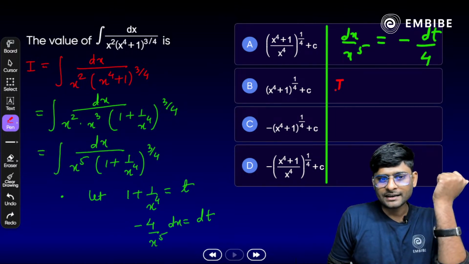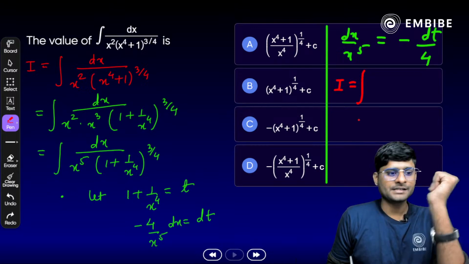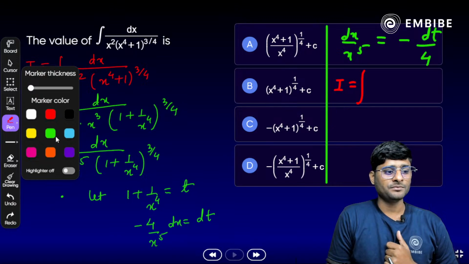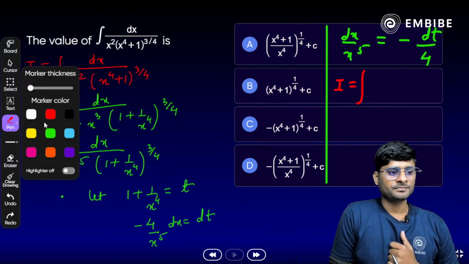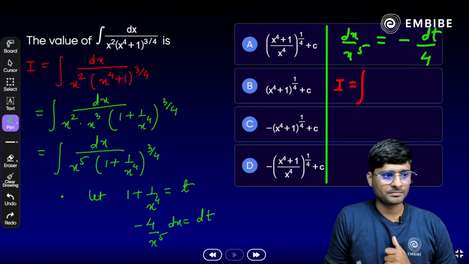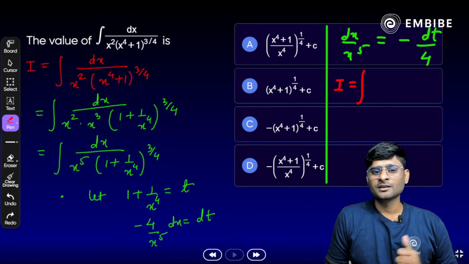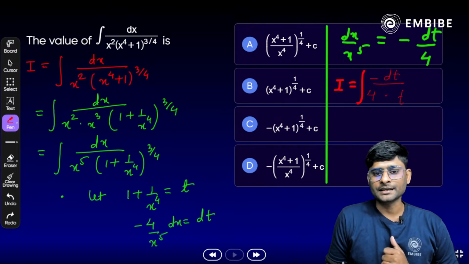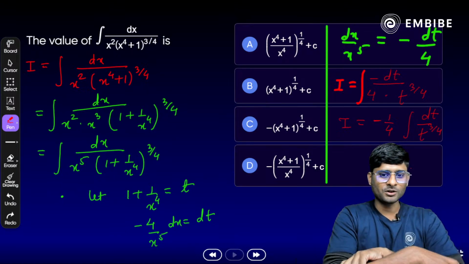Okay. Now try to solve it. We have I is equal to integration. Dx by x raised to power 5 is replaced by which term? Any idea? Minus of dt by 4. And look at the denominator. That should be t raised to power 3 by 4. So we have I is equal to minus 1 by 4 outside, that is dt by t raised to power 3 by 4 here. Yes, what will be the answer? T raised to power 3 by 4.